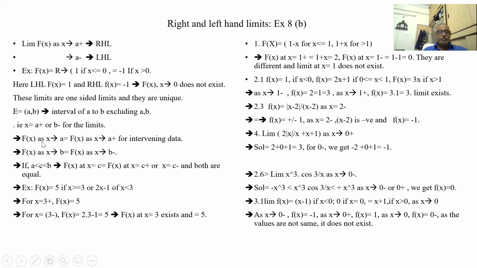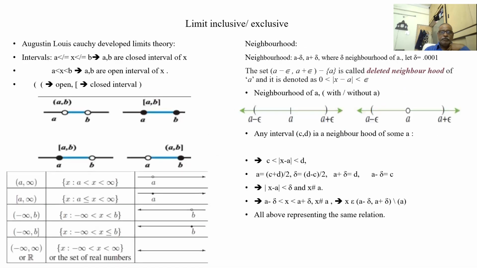So the limit as x tends to a is nothing but a plus. As x tends to a plus, whatever equation is given, that is applicable at f of a, because AB is the intervening zone. This is the intervening zone AB, excluding the endpoints. So a plus and b minus. b plus is not applicable. Between b minus and a plus, f of a I have to take as f of a plus, and f of b I have to take as f of b minus.